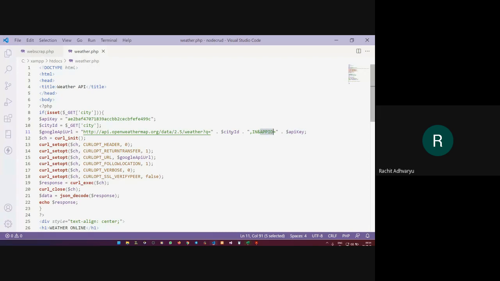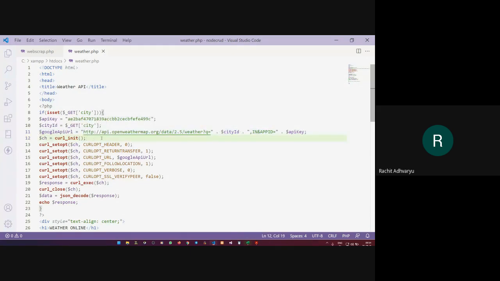So this URL is expecting a city name and the token key. It will validate whether you are authenticated, authorized to use this token key, and registered on the website or not. So this is the URL that I have got.